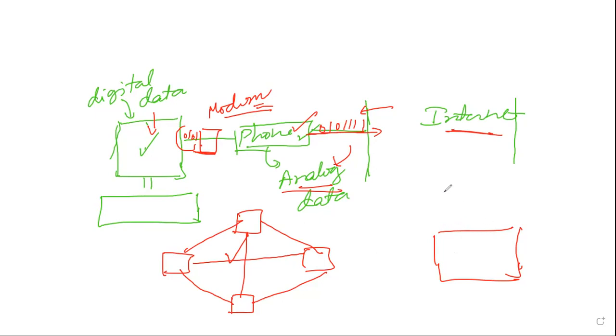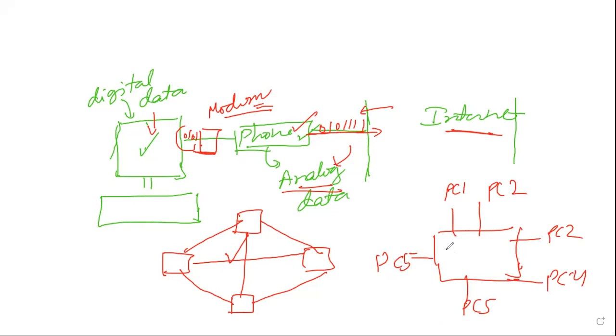So I can add PC1, PC2, PC3, PC4, PC5, PC6. I can add many of them, 6, maybe 12, maybe 18. Suppose now PC1 wants to interact with PC5. PC1 sends the data to the hub.